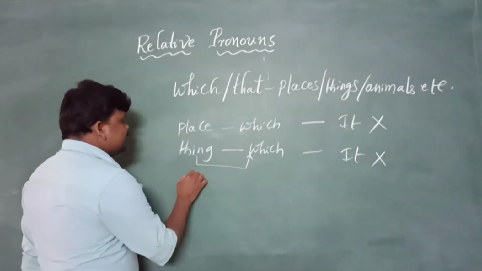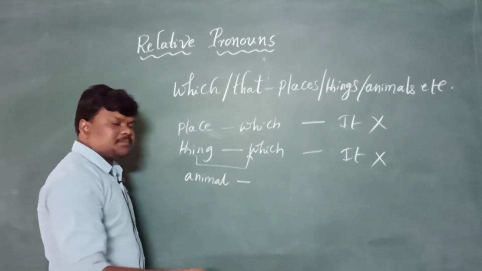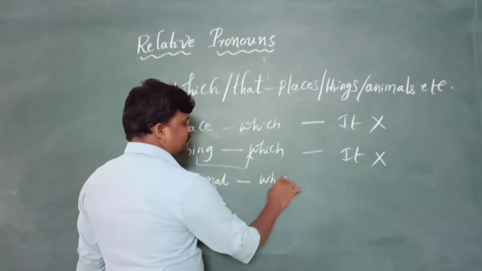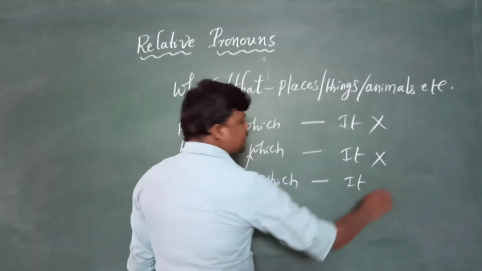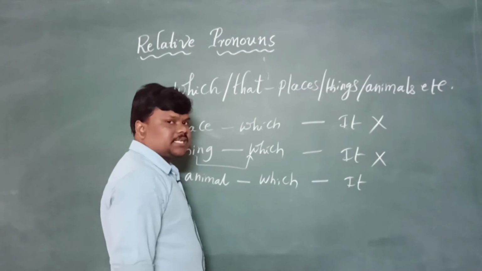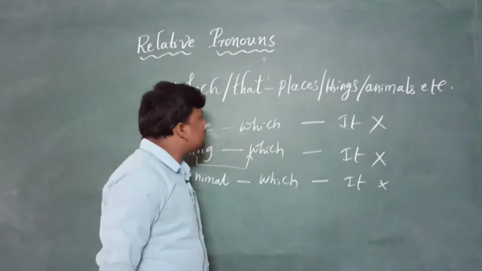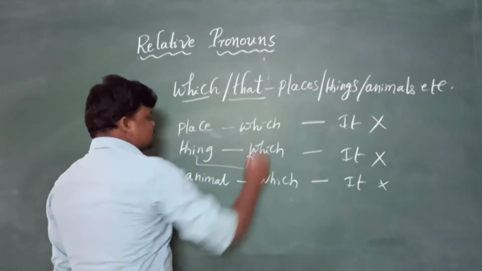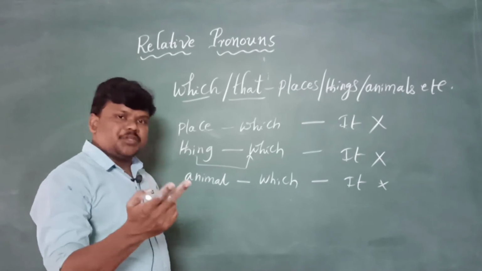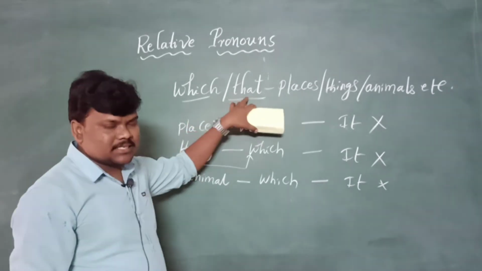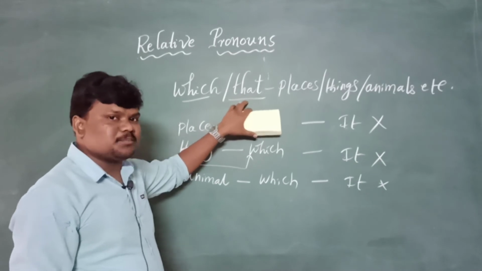And if it is an animal, same as usual, which compulsorily, and the pronoun should be removed whether in the starting, middle or end of the sentence. Well, these are the instructions about which and that: how we combine two sentences using which or that. That is our today's topic. Let's get into the practice examples.